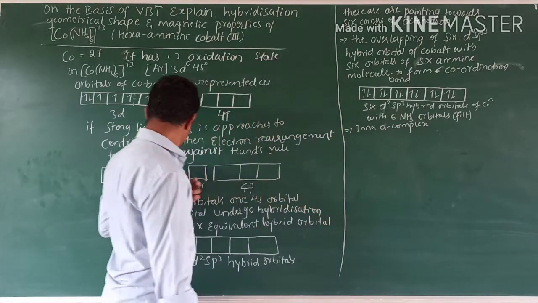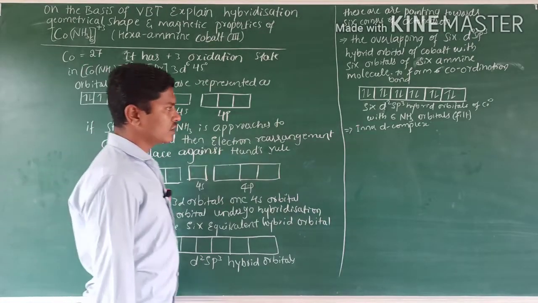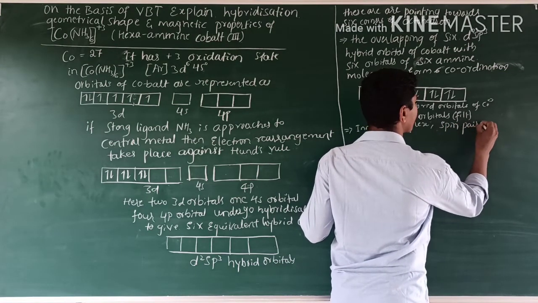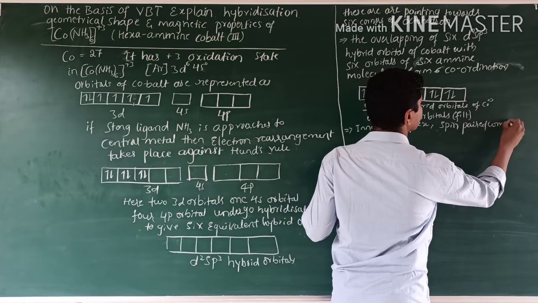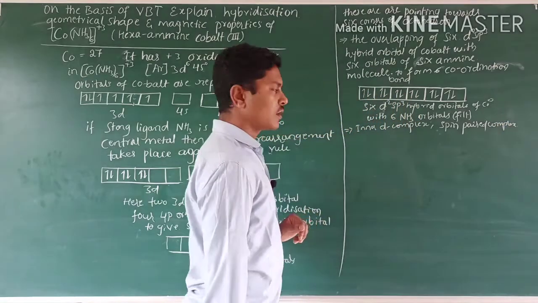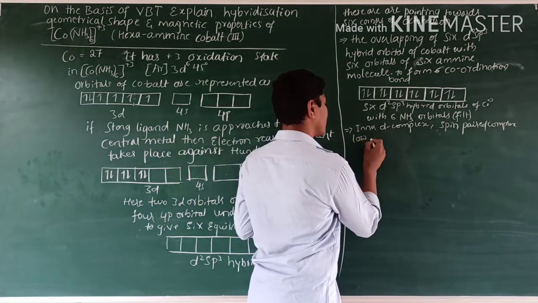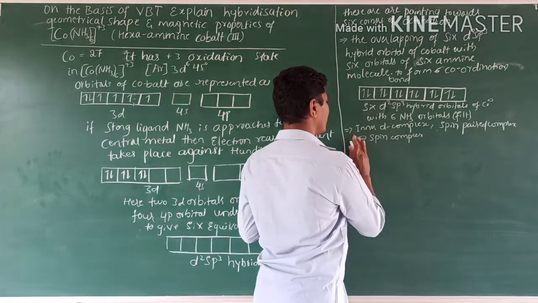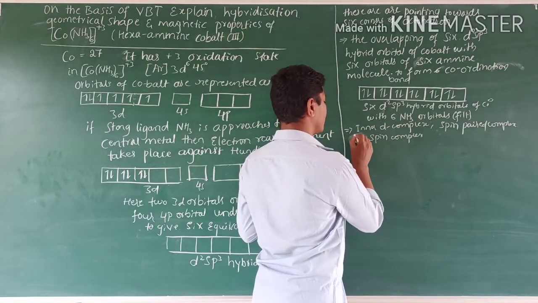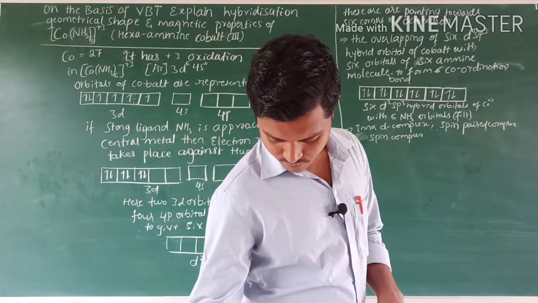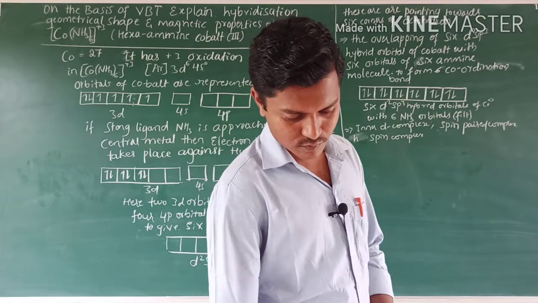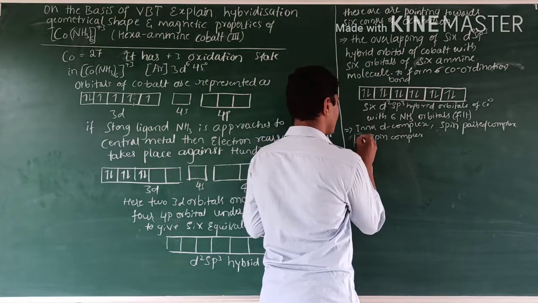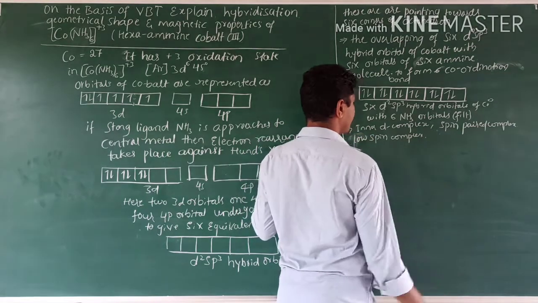Then it is having a paired structure, that's why it is a spin paired complex or low spin complex, as opposed to a high spin complex. Like this.